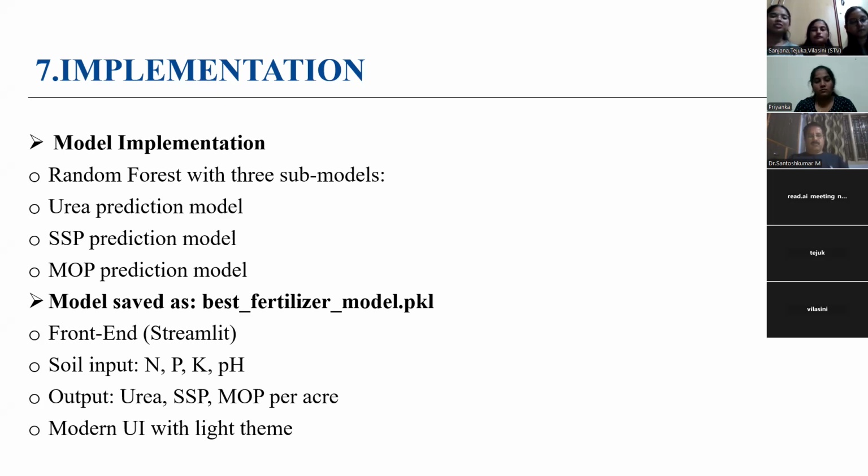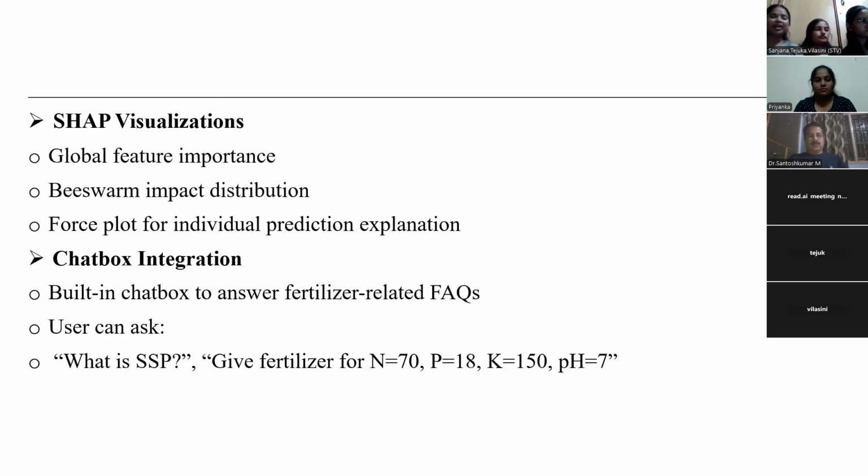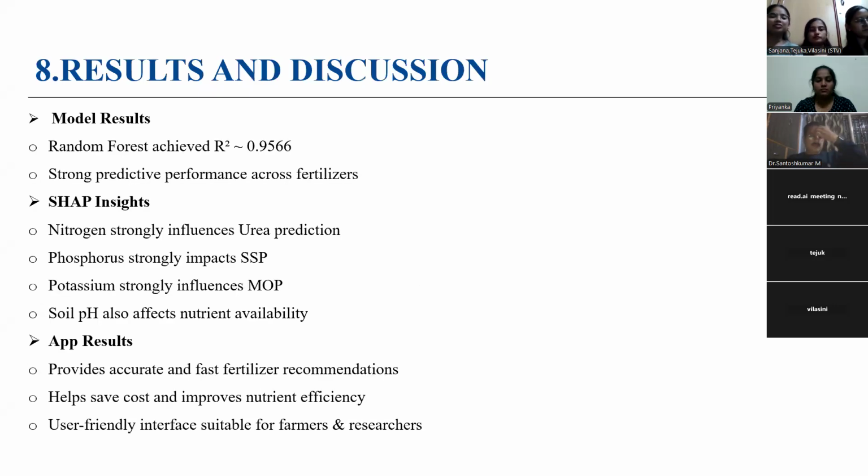Now let us go through the results and discussion. Finally, the random forest model achieved an R-square value around 0.956, showing very strong predictive performance. This means our model can estimate fertilizer requirements with very high accuracy.